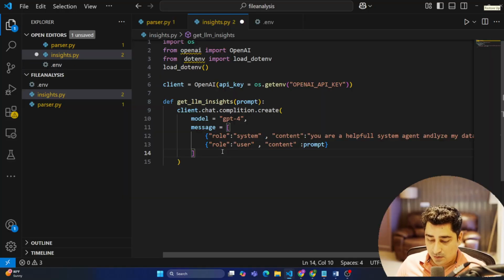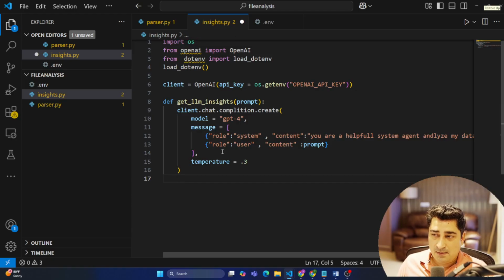And apart from this, I can set other parameters as well. There is a parameter called temperature, and if temperature is low, it simply means that it will hallucinate less. So maybe I can keep it at 0.3 over here. I can even reduce it down, that's completely fine. So now this is going to give me a response.